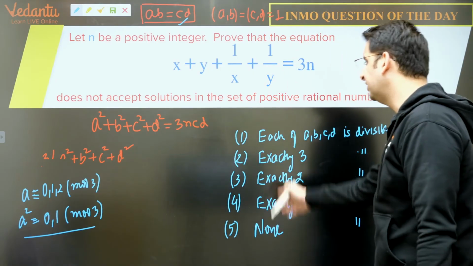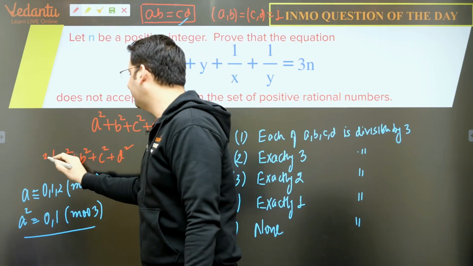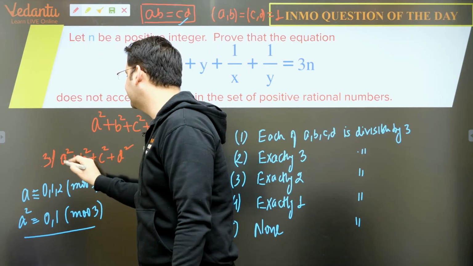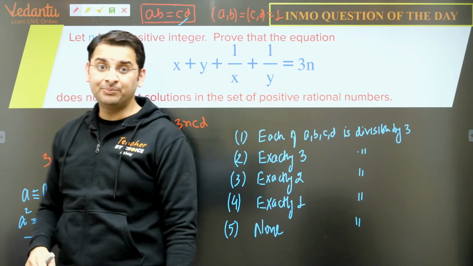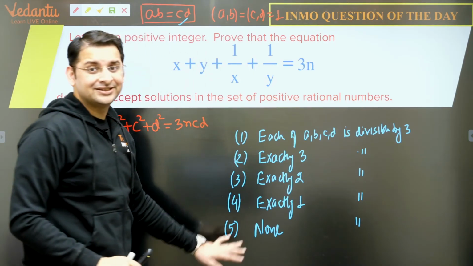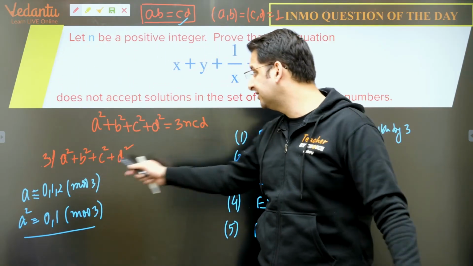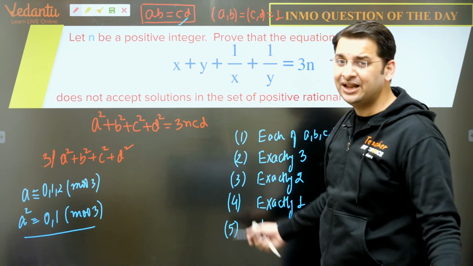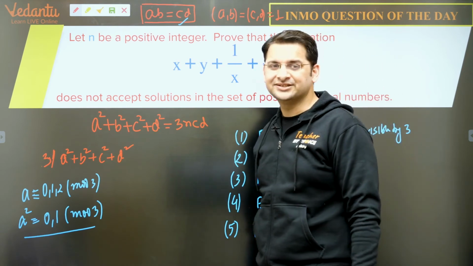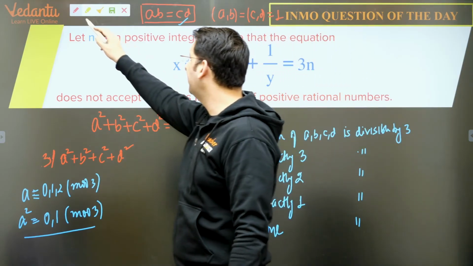And let us discuss all the five cases and discard them one by one, and hence our result will be proven. So you can again pause this video for some time, try to use all the 5 cases and contradict in each of the 5 cases that this result cannot be done in any of the 5 cases. So this will be the contradiction, right? Now, let us take this one by one.